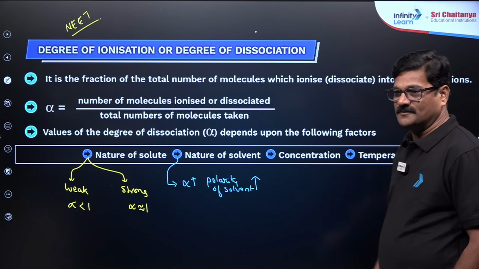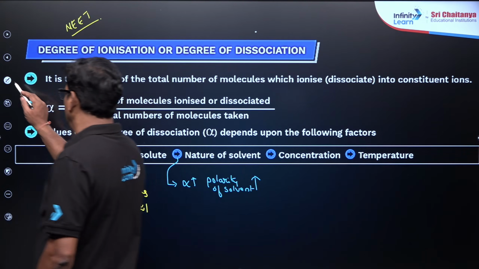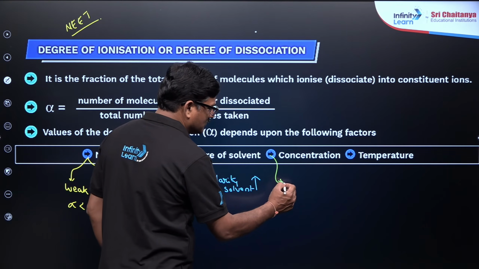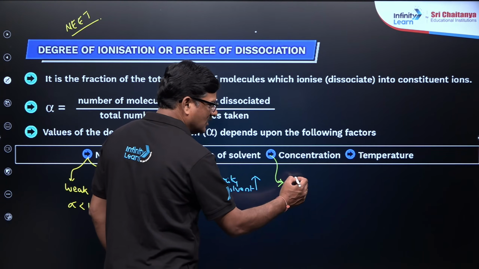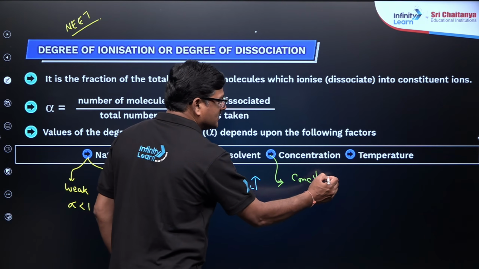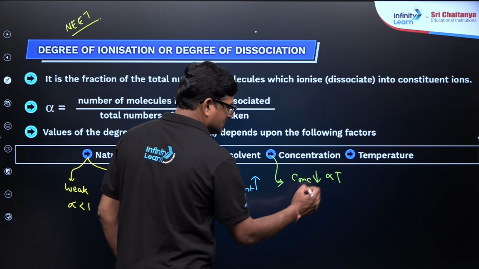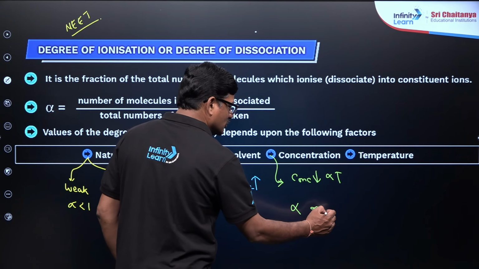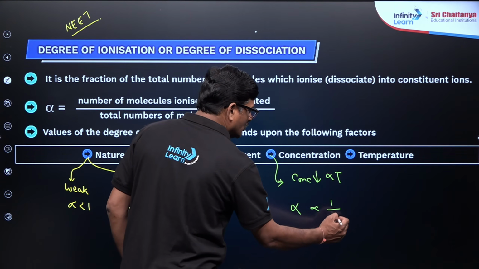And the concentration, how to understand the effect of concentration. As concentration decreases, degree of ionization increases. Alpha is directly proportional to 1 by root concentration.